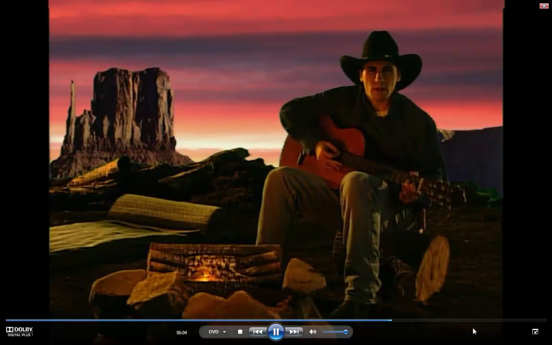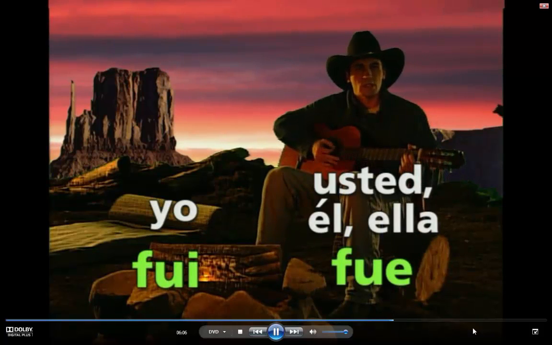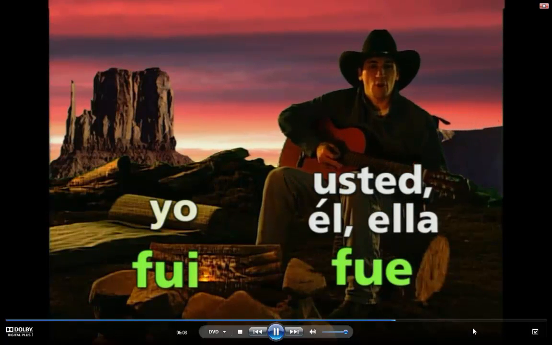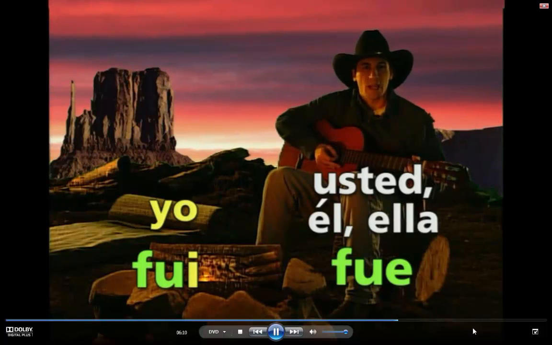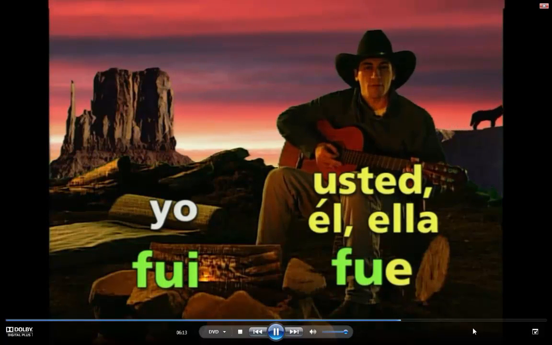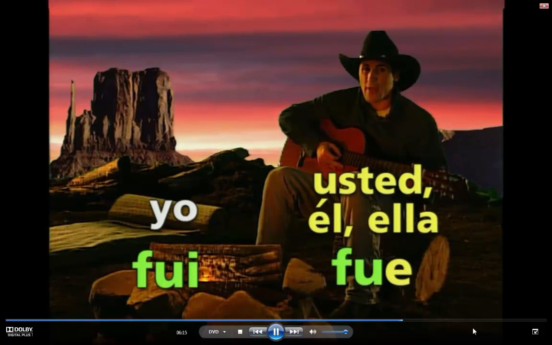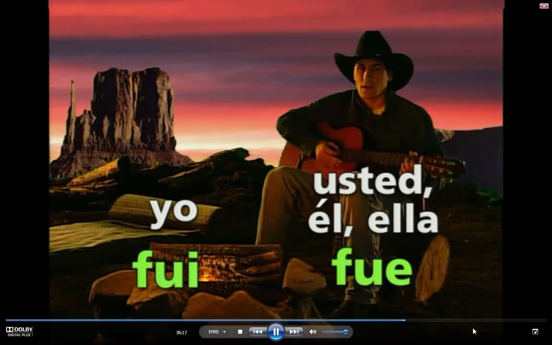To remember the conjugations of fui and fue, just remember the yo form ends in an i. The usted, él, ella form ends in an e, and that turns out to be fue. Now that we've learned about ir and ser, let's take a look at a preterite you already know and a few new ones.